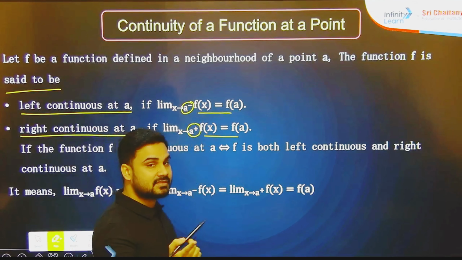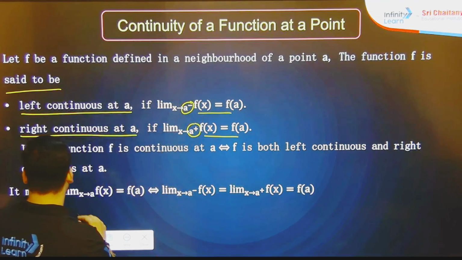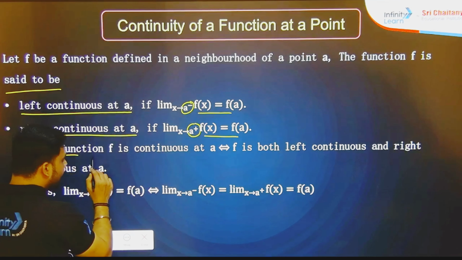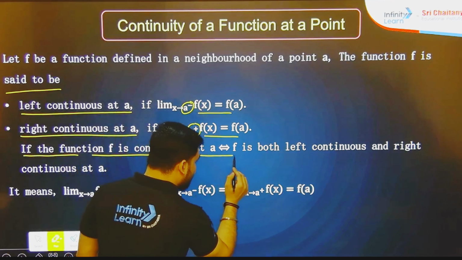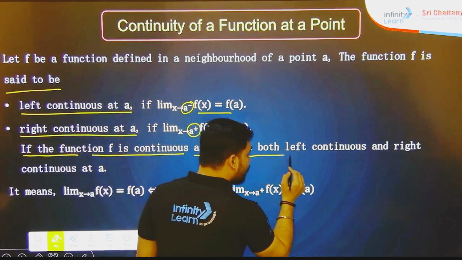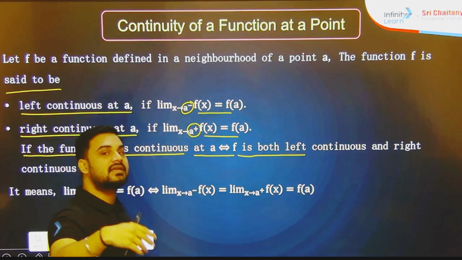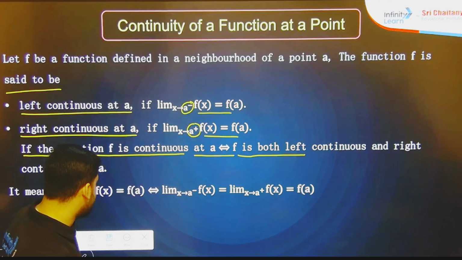We have already discussed that in the last slide. Now if the function f is continuous at a, f is both left continuous as well as right continuous. We already know this.